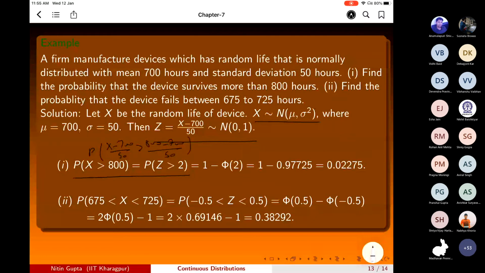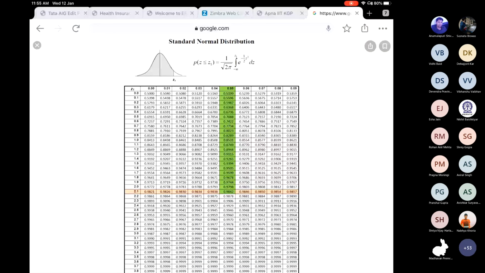So you will get Z greater than 2. This is 1 minus the probability Z less than or equal to 2, that is 1 minus phi of 2. Now phi of 2 you see from the table at 2.00, which is 0.9772.